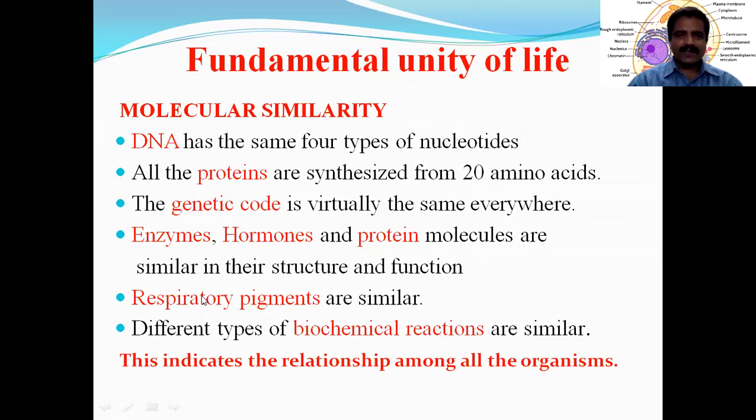What are respiratory gases here? The respiratory gases are oxygen and carbon dioxide. Oxygen has to be transported from lungs to the tissues, and CO2 must be transported from tissues to the lungs. This is called transport of gases, carried out by some pigments called respiratory pigments. Examples for respiratory pigments are hemoglobin, hemerythrin, chlorocruorin, hemocyanin.